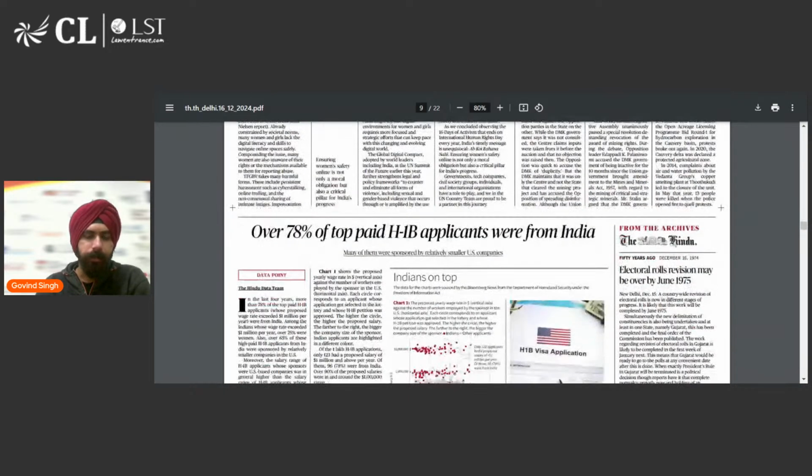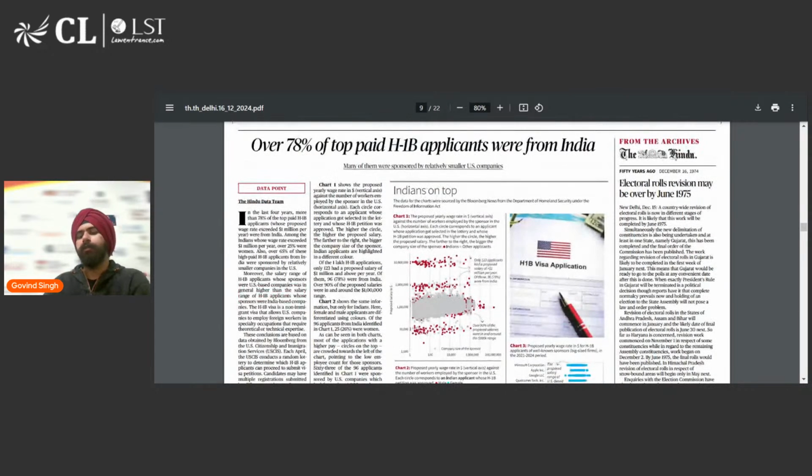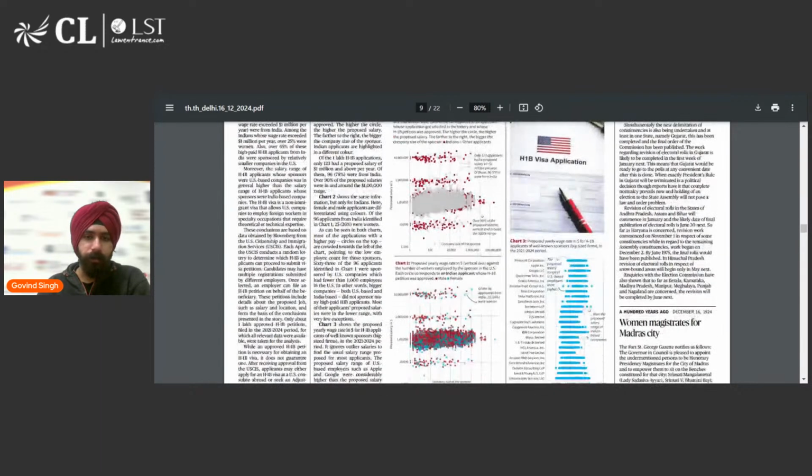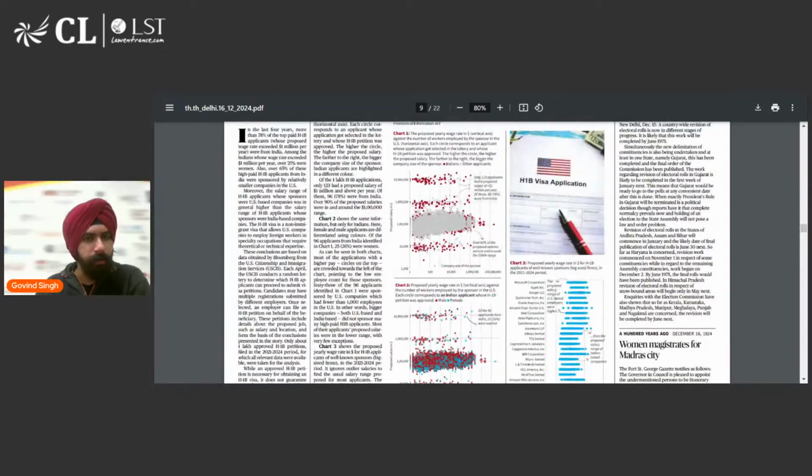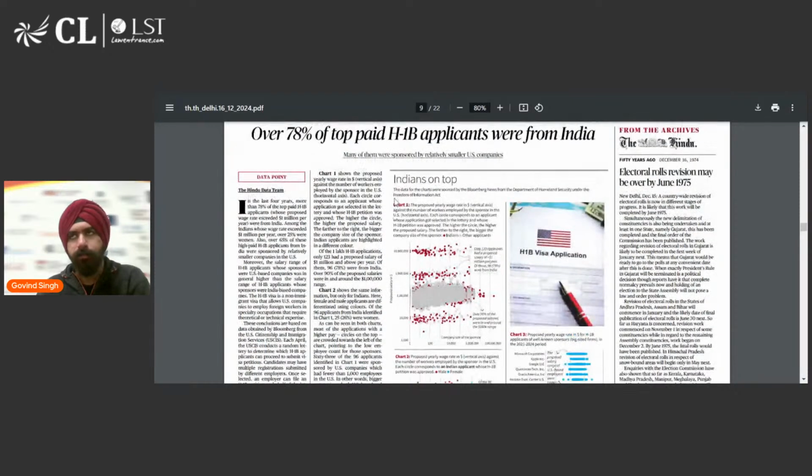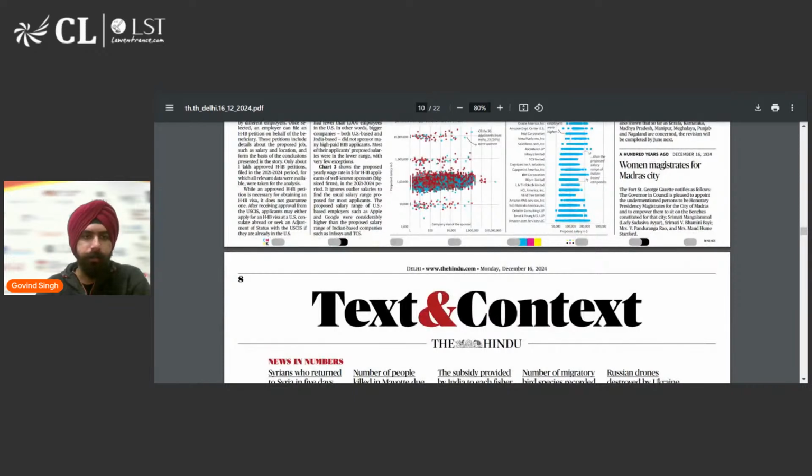Then there is: over 78% of top paid H1B applicants were from India. H1B is basically a visa application for the US, as you can see in the image, and almost 80% were Indians. That shows a trend that a lot of Indians are seeking out visas for the US. Although you don't have to remember all these numbers and data, the perspective you get is important. So you can read this as well.